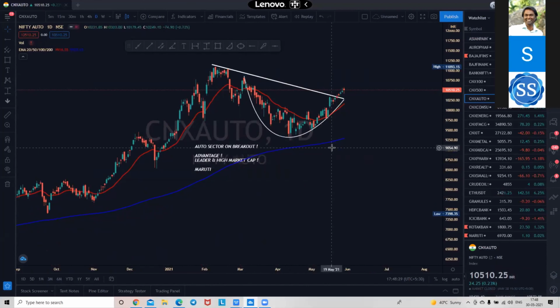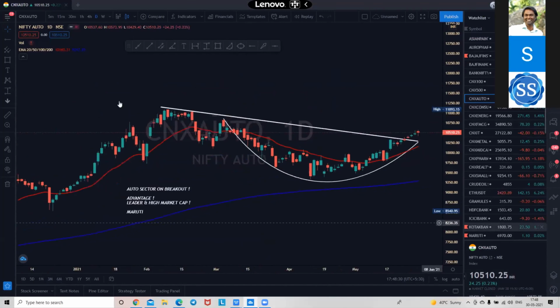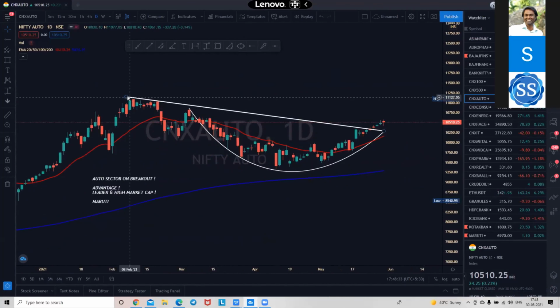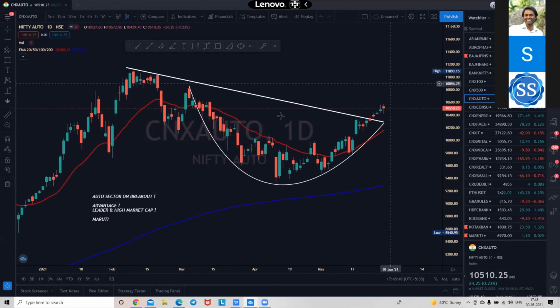It recently broke the trend line. That's a breakout which was due from February 21st. It gave a breakout, so I made good money in Maruti. Maruti gave me a 250 points move, and Sudha was there in our group when Maruti gave it. If you remember, Sudha. Yes, I remember.